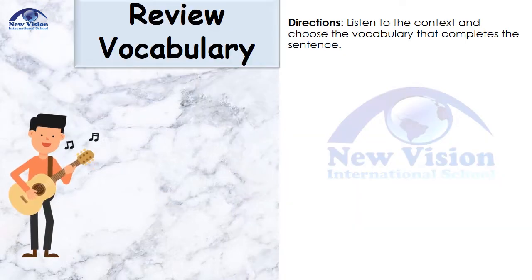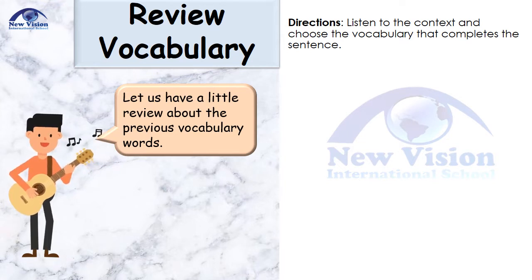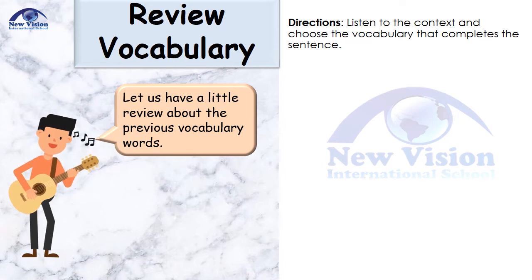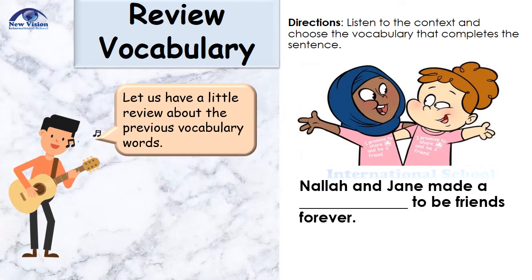Before we dive into our new lesson, let's have first a little bit of a review about the previous vocabulary words. So I have here a little pop quiz. Directions: listen to the context and choose the vocabulary that completes the sentence. The context is we have two girls here. Well, they look like they're best friends.